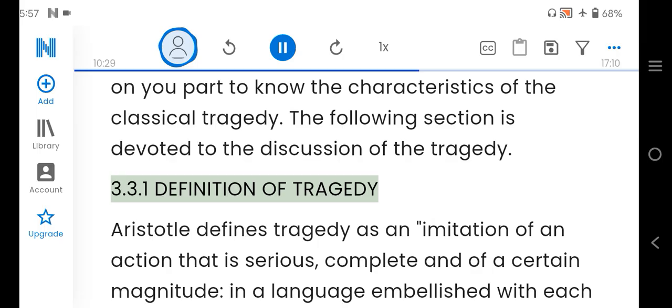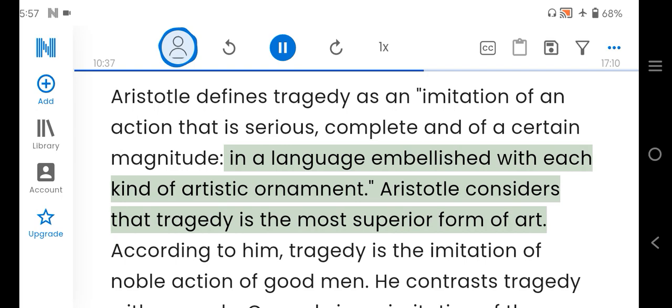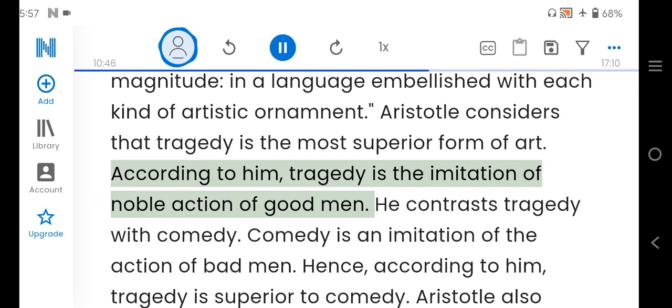3.3.1 Definition of tragedy. Aristotle defines tragedy as an imitation of an action that is serious, complete, and of a certain magnitude. In a language embellished with each kind of artistic ornament, Aristotle considers that tragedy is the most superior form of art. According to him, tragedy is the imitation of noble action of good men.